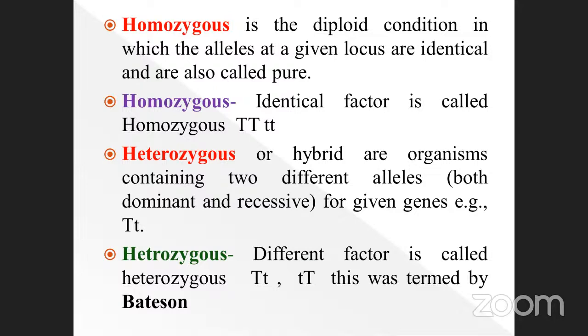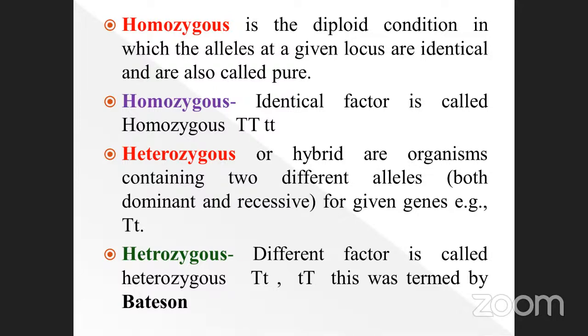Otherwise it is called the pure form. Both characters are capital T: this is the pure one. This one is small t, a recessive character, but it's pure. Okay. What about heterozygous? For example, heterozygous means a dominant allele is present, and another allele, a recessive allele, is also present at the same locus. This is called heterozygous. These two gametes are present in a single locus. This is called what?